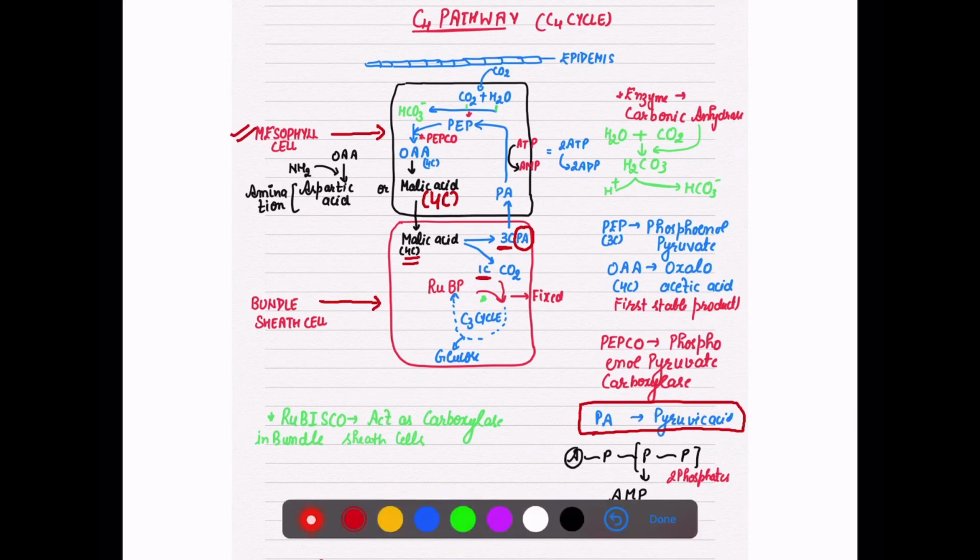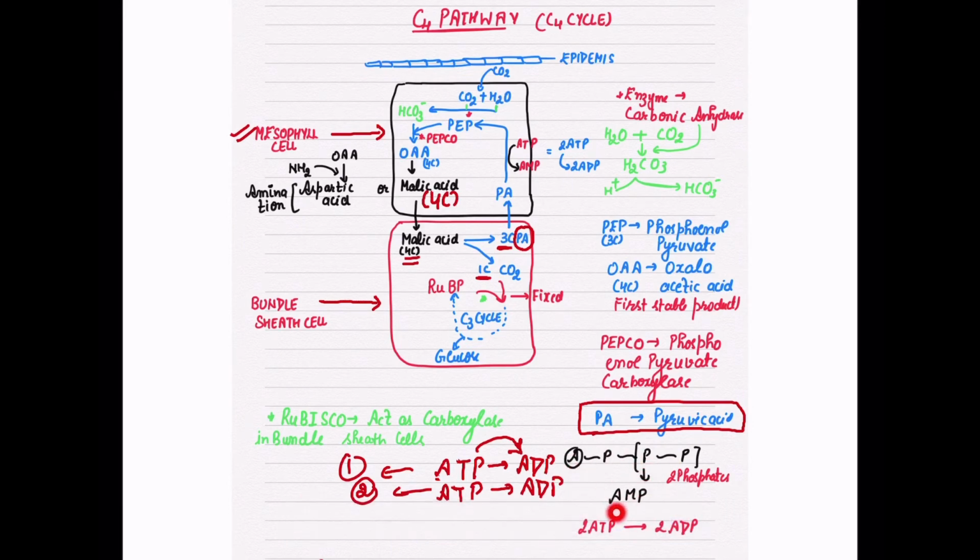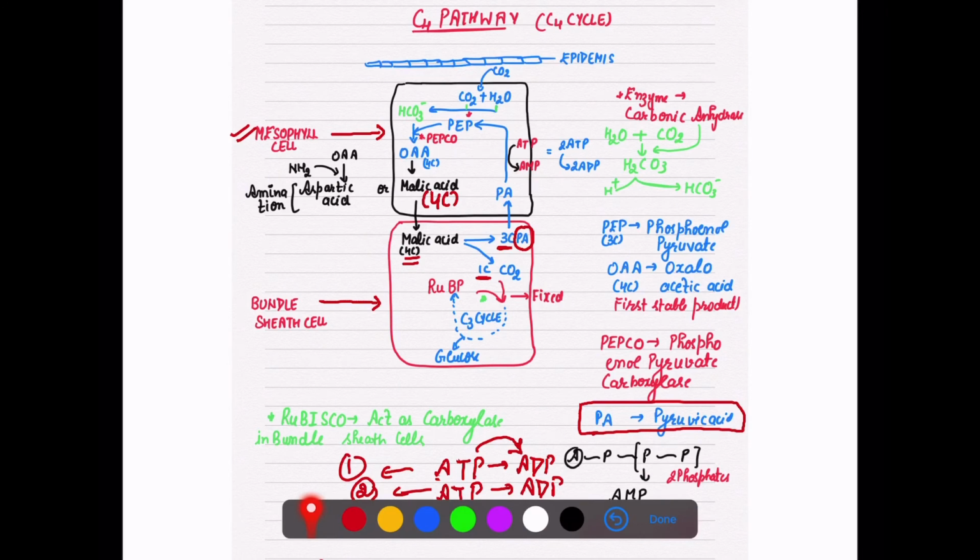It is very simple: if ATP converts into ADP, you get 1 phosphate. Again, 1 ATP converting into ADP gives the second phosphate. So 2 ATP converting into 2 ADP gives 2 phosphates. If you say directly that ATP is changing into AMP, then also you get 2 phosphates. Basically you need 2 phosphates here to convert this pyruvic acid to phosphoenol pyruvate. So this phosphoenol pyruvate is regenerated again in the mesophyll cell.